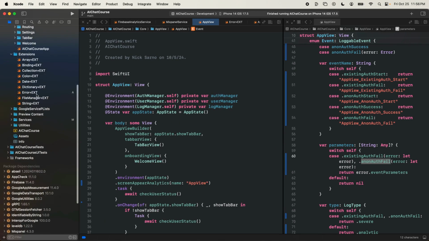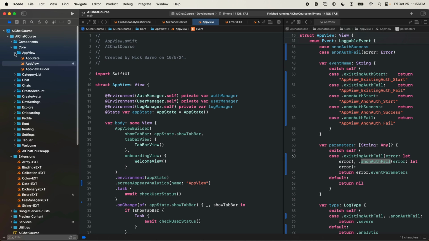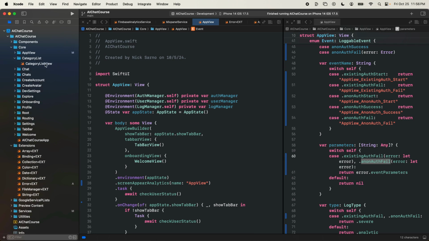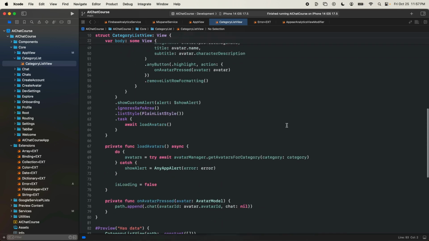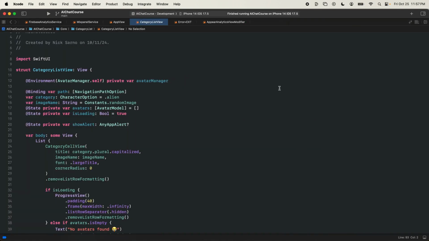Coming down the list here. So let's see, we have our app view is done. Category list view is next. I'm just going to go alphabetical just so that we make sure that we don't miss any of these. All right, I'll X out of the editor on the right, and we have our avatar view, and we should be able to do it without even looking at the canvas.